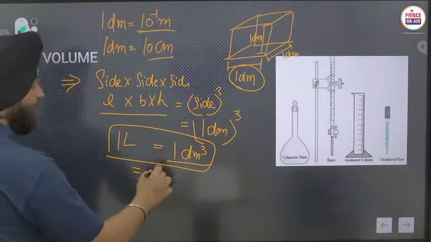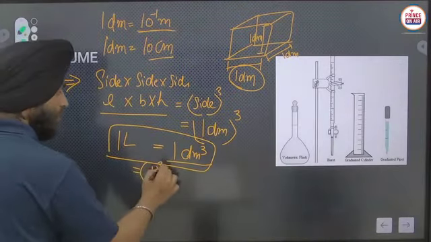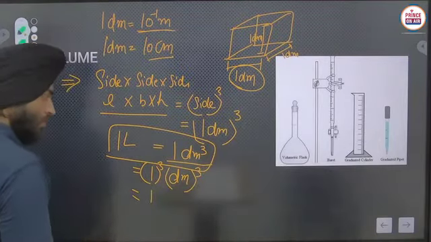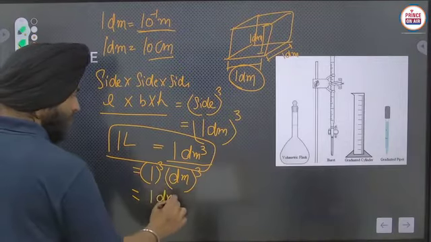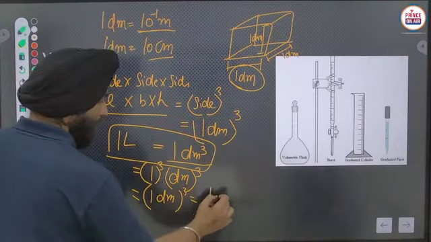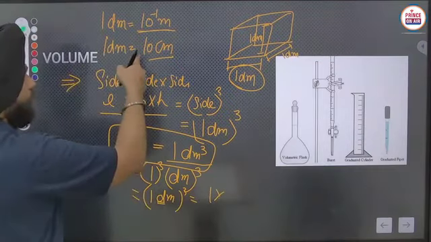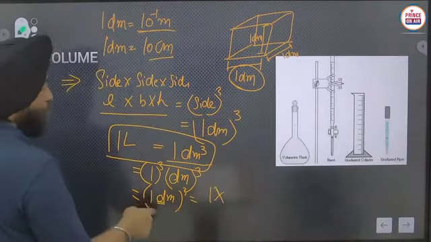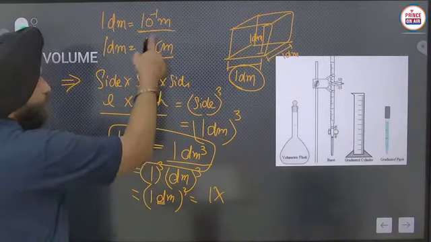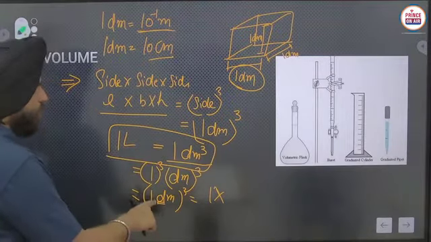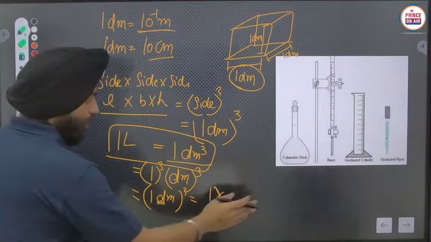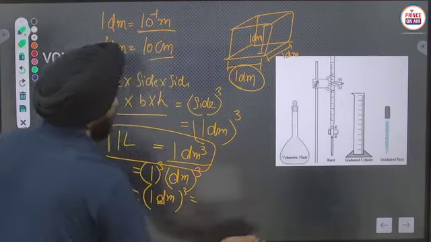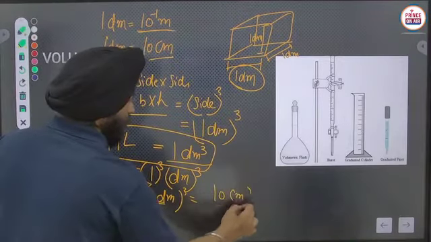How? 1 decimeter cubed. If I want to replace decimeter in the form of centimeter, what do I have to do here? 1 decimeter is equal to 10 centimeter, so it will become 10 centimeter cubed.